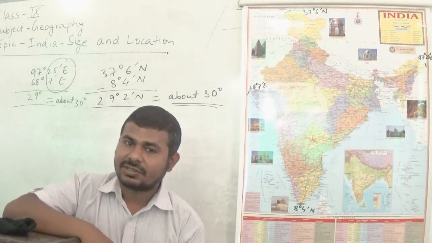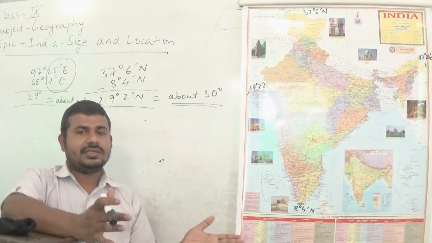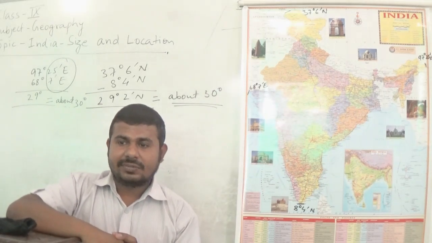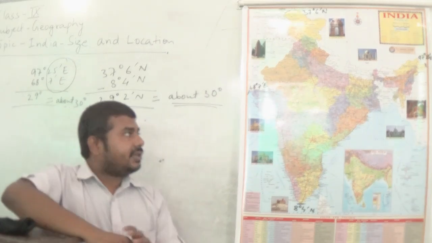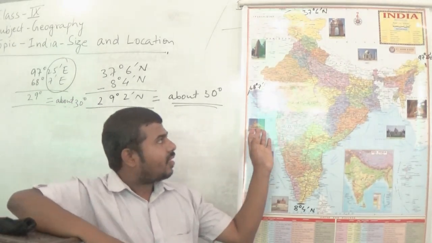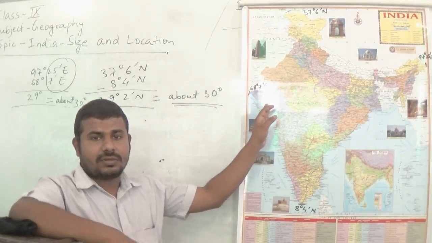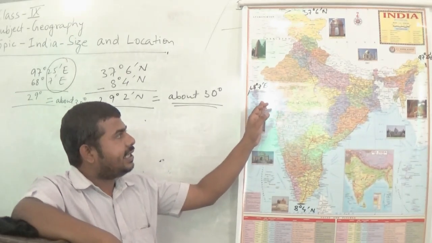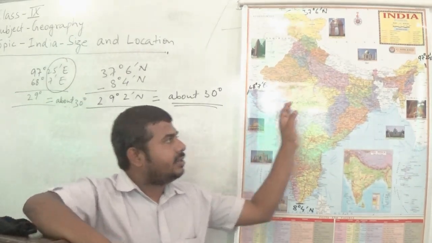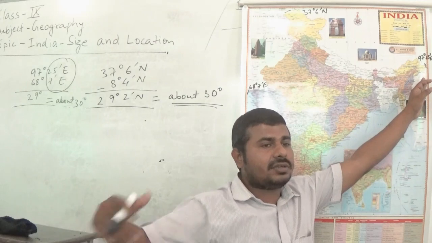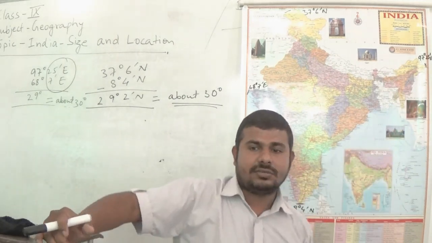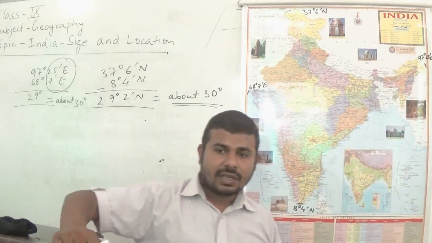But this is not true. This is about the same. Okay. Now let us look at the map. The western state of India is Gujarat, and the easternmost state is the Arunachal Pradesh.